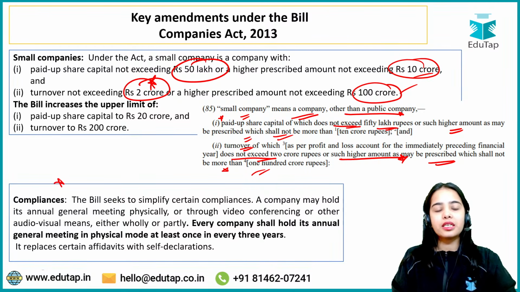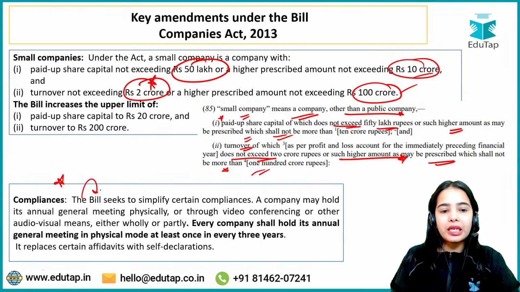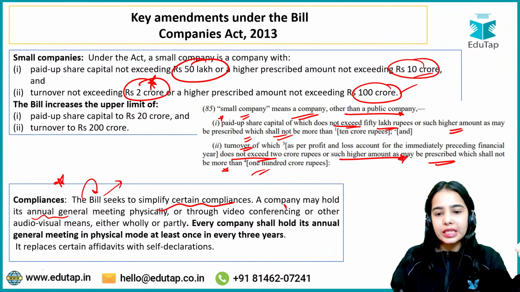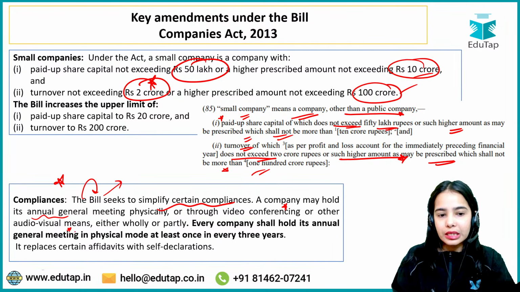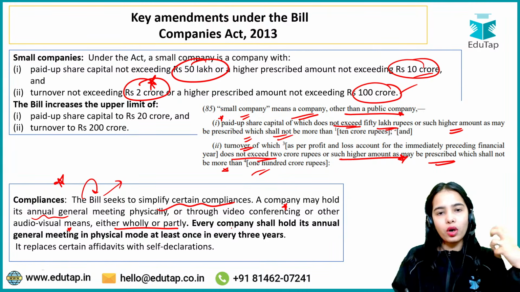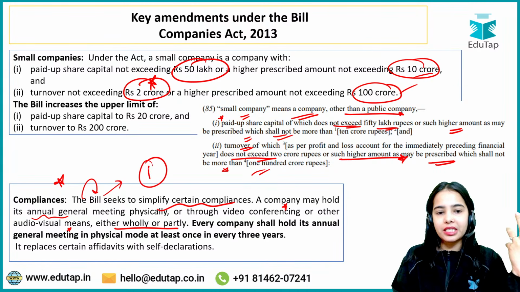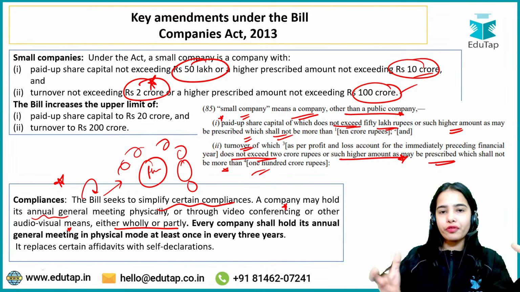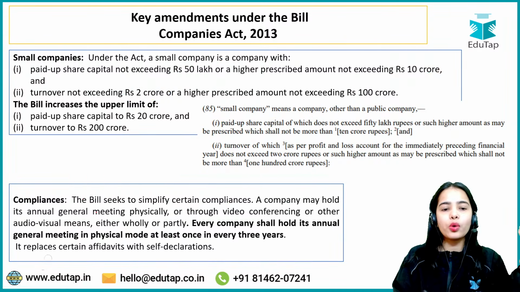Now coming to the next point, that is compliances. The bill seeks to simplify certain compliances. A company may hold its annual general meeting physically or through video conferencing or other audio visual means, either wholly or partly. That means some members can be present physically while other members might join through audio visual means, or maybe the whole meeting can happen through video conferencing.